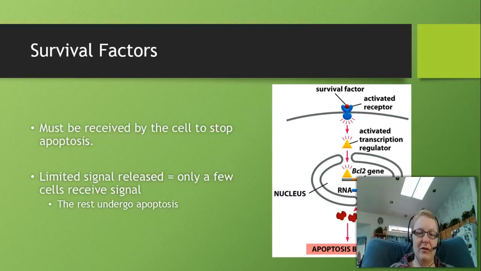So the survival factor is received, it's active, the signal transduction is passed across the membrane, the activated transcription regulator goes and binds the BCL2 gene, makes BCL2, and apoptosis is blocked. If this wouldn't happen, then we have that Bax and the Bak that will then cause apoptosis to undergo. And so cells have to receive this signal in order to continue to survive and not undergo apoptosis.